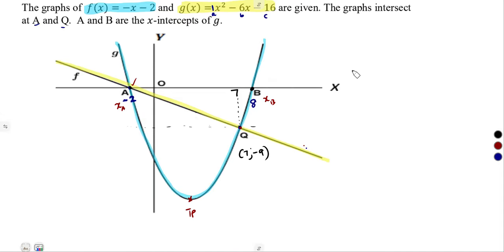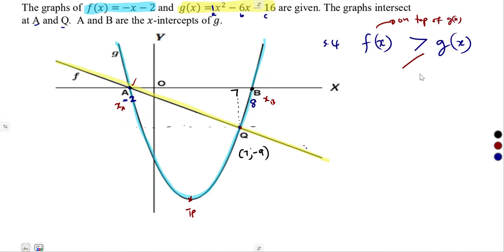If the graphs are already drawn, just consider where f of x is above g of x, because it's greater than. So it's on top of g of x. If it was less than, it means below g of x. So we need where f is above.